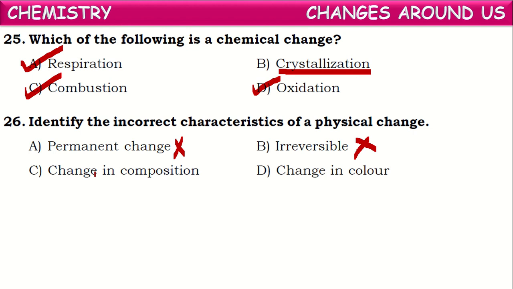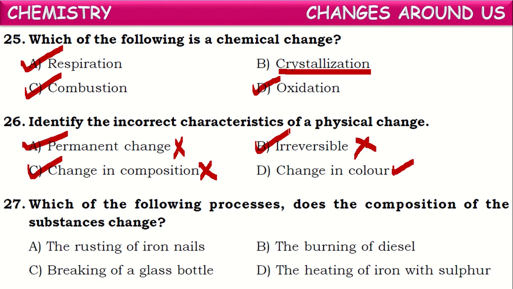Is there any change in the composition for physical change? No. Composition does not change in a physical change. It remains the same. And change in color, it may occur. Yes, it is one of the characteristics of physical change. Now what they're asking here, which of these is incorrect about the characteristics of physical change? Now these three will come. These three are the characteristics of actually chemical changes but not physical changes. Right? Next one.